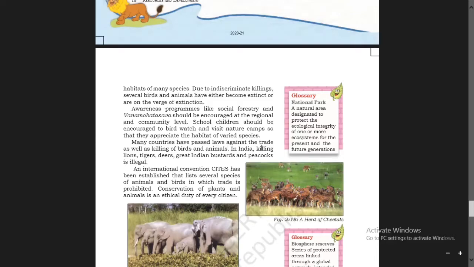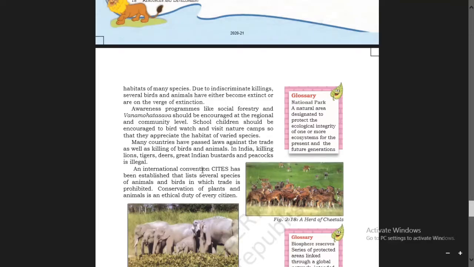In India, killing lions, tigers, deers, great Indian bustards, and peacocks is illegal. It is illegal in our country, India, to kill lions, tigers, deers, great Indian bustards, and peacocks. These are not legal. These are illegal. The government has not given us any right to kill those animals.